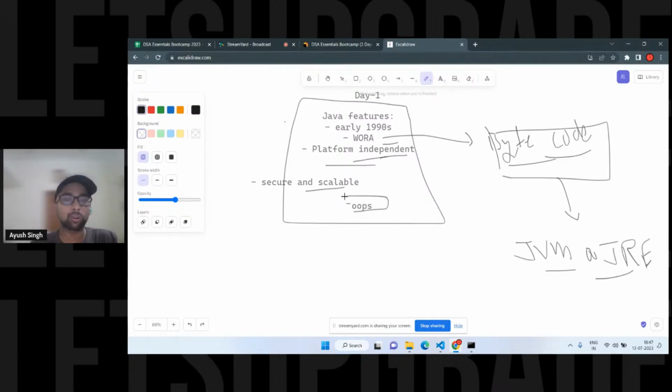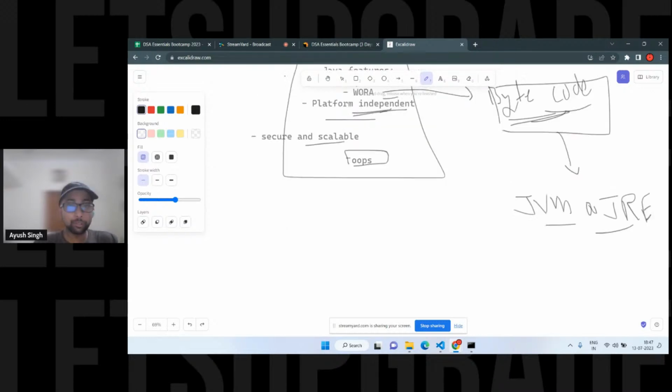See, we have a lot of languages right now which are OOPs based, right? We have JavaScript, which is not OOPs based, that is an object based language, not object oriented. So we have C++, we have Python, we have Go, so many languages. But Java has a few features which are quite different from other languages, right? That's one of them. Okay, that's bytecode, that's one of them, right?